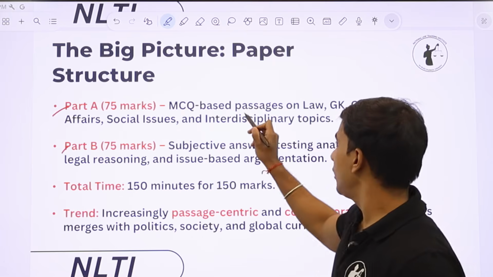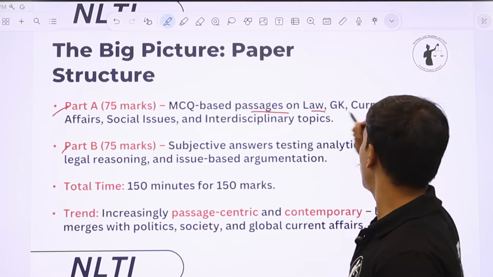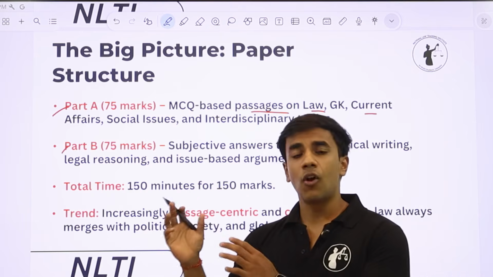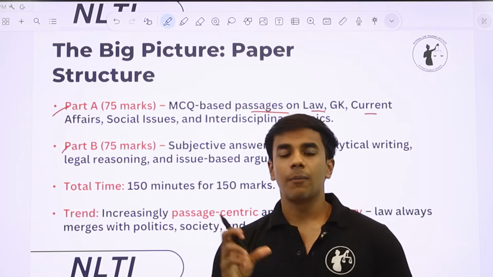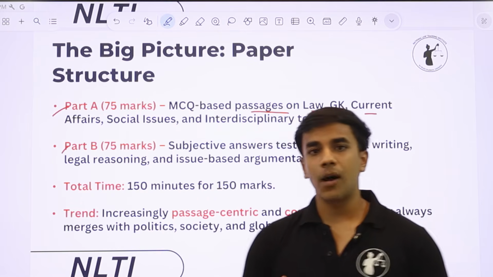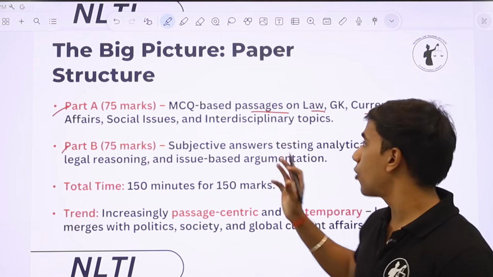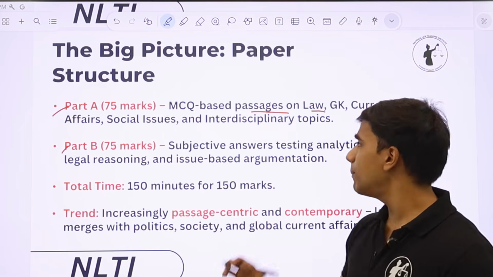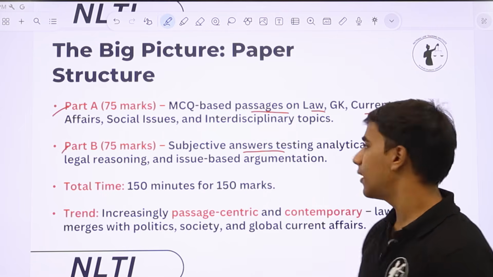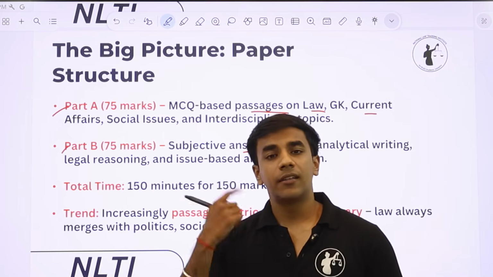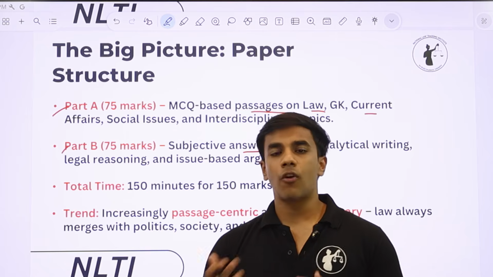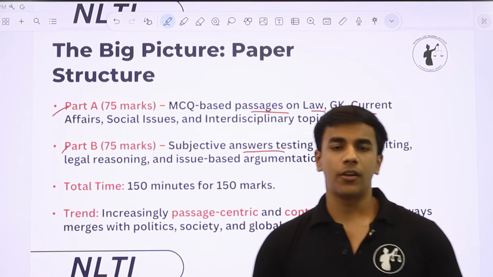So part A is MCQ based passages that test law, GK, current affairs, social issues and interdisciplinary topics. This does not primarily test these topics, but the passages that are given in part A are primarily from these topics on law, GK, current affairs, social issues. Part B, on the other hand, is subjective answer testing, in which you have to write and think logically, think legally, analytically. There will be a factual scenario, for example, to give you a very, very concrete example.